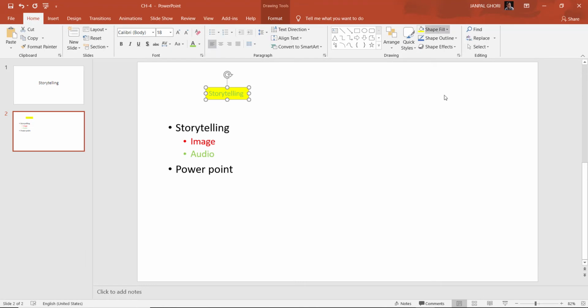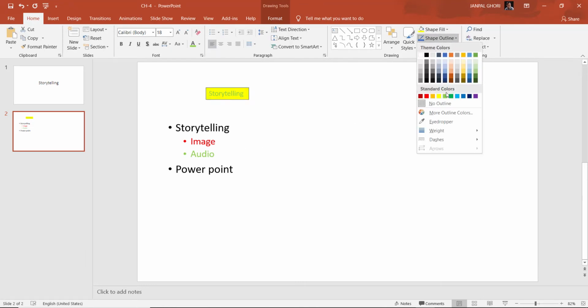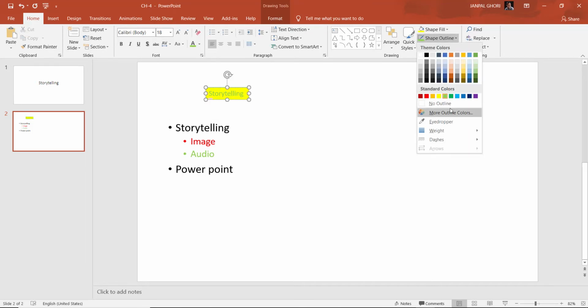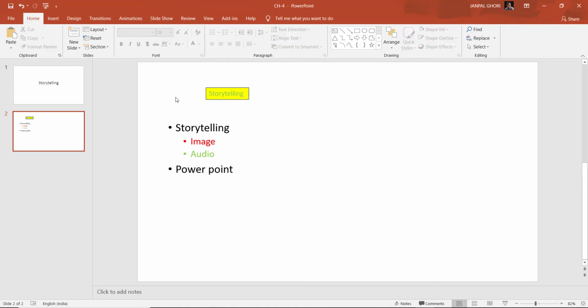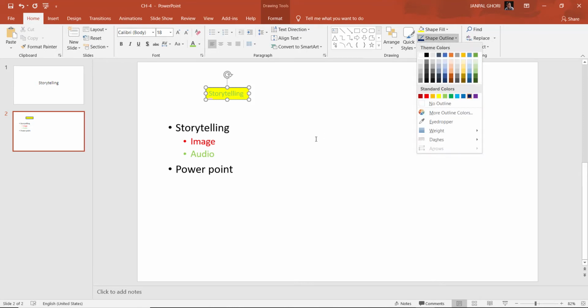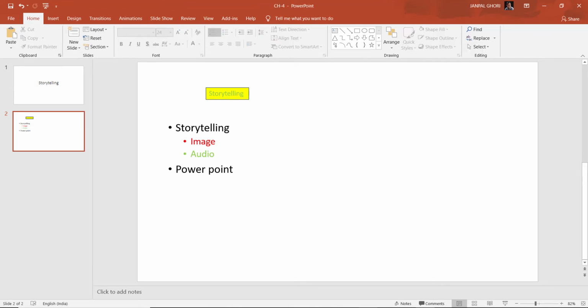From here you will take the box color. This one will take your border color. You see the box border, so it is showing the box border. Now it is black. Text color will be from here. Box color will be from shape fill, and outline color will be from shape outline. So this way you can make and edit.